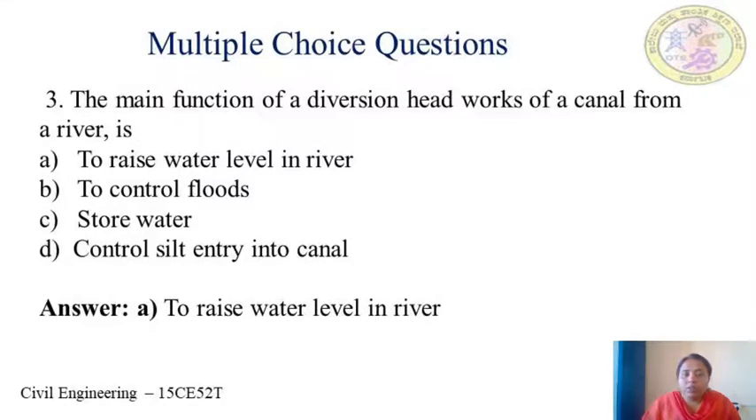Next, coming to the third question, the main function of a diversion headworks of a canal from a river is, A, to raise the water level in the river, B, to control the floods, C, to store water, and D, to control silt entry into the canal. The answer for this is A, to raise the water level in the river. Generally, diversion headworks are carried out to raise the water level in the river.